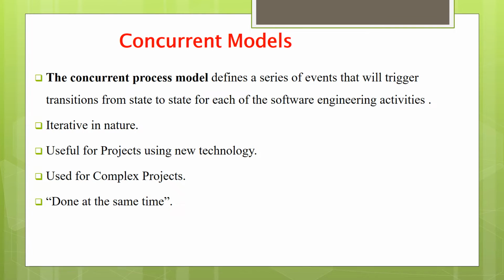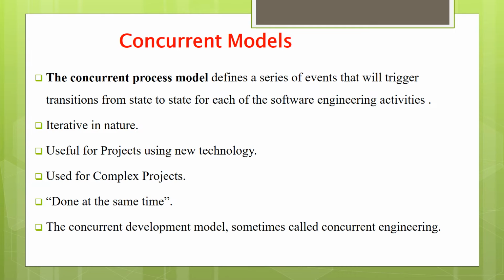Suppose we want to know the state of activities of a design phase, and at the same time we want to know about the testing phase activities, which one is completed and which one is not. At that time the concurrent process model shows the current state of activities, tasks and their associated states that remain in different phases. So the concurrent development model is sometimes called concurrent engineering.